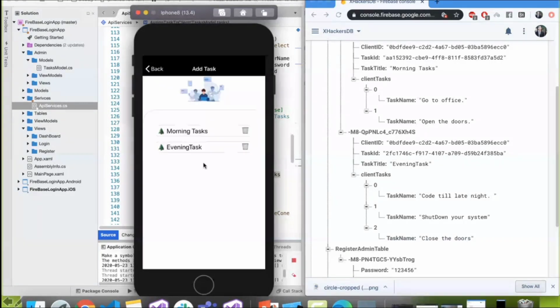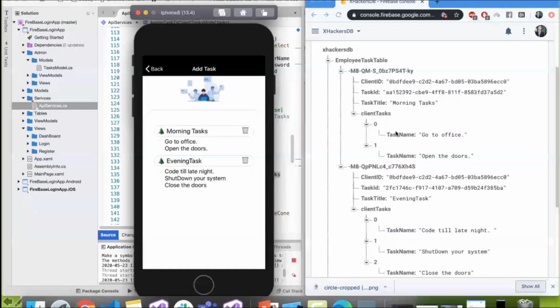Now if the admin wants to see what the tasks were, and as Dishant told, the expanders that we really love most, and during our chat session we also explained about that. Let's see. We have used those expanders for the morning task, evening task, and what the tasks were. It's like a tree hierarchy implemented with the help of expanders. It's also a nested way of using those expanders. So we have bound it in a nested way, taking all that information from the database table.